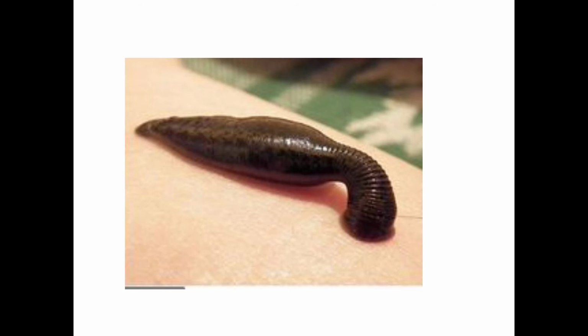The trunk consists of 21 segments, involving the preclitellar, clitellar, and postclitellar regions. The posterior sucker region involves 7 segments, and the anus is present dorsal to the posterior sucker.